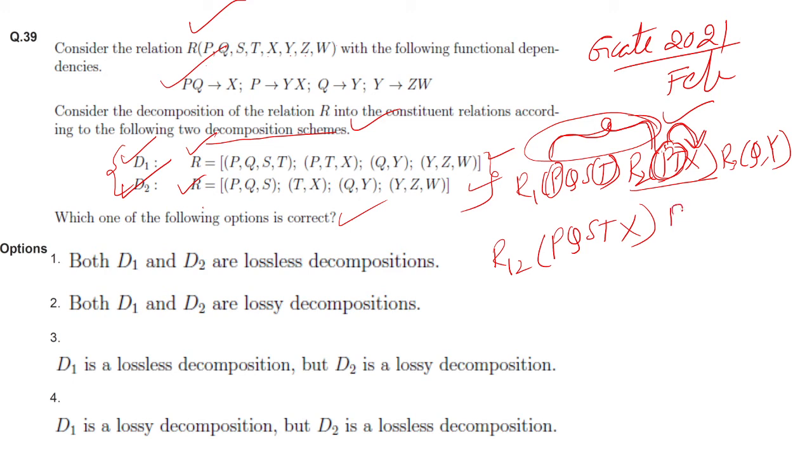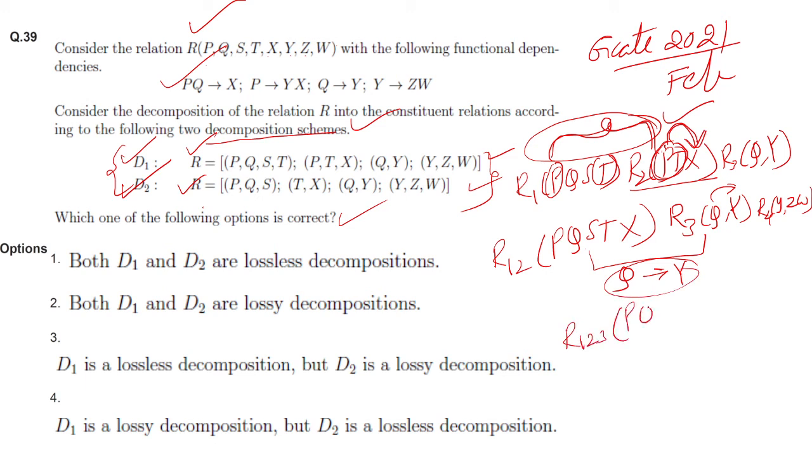And what is the next relation? R3 is QY and R4 is YZW. Okay, is there any common attribute between these two? Yes, Q is common and Q is the key of Y. From Q we can determine Y. That's why we can combine R123, the PQSTXY relation. And the next one is YZW.